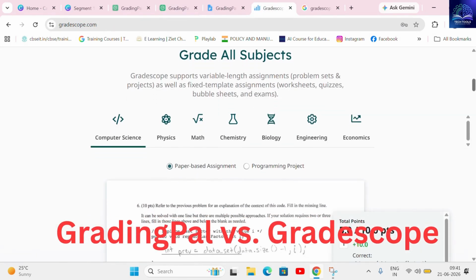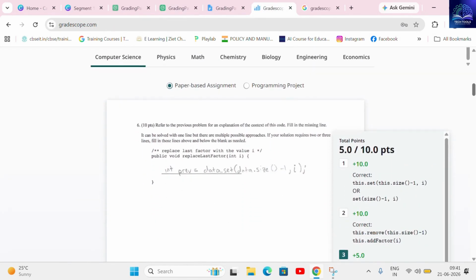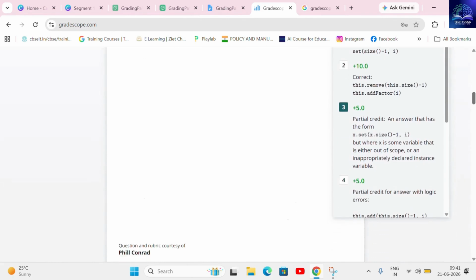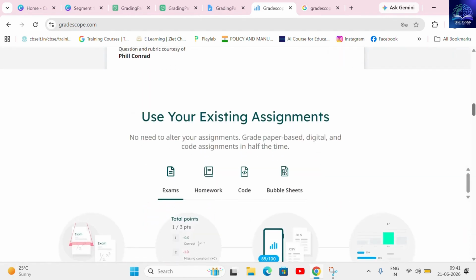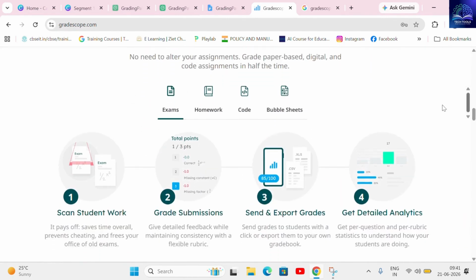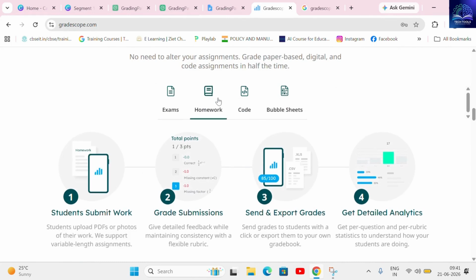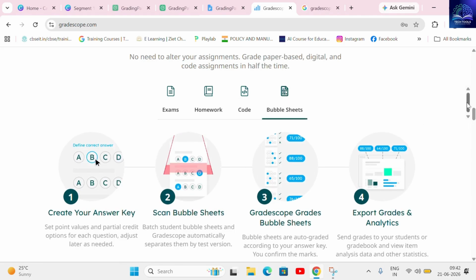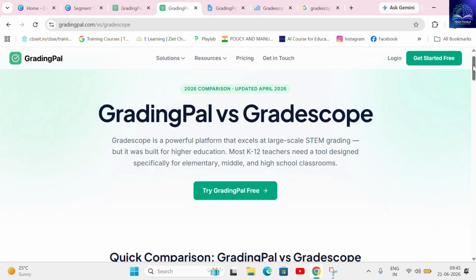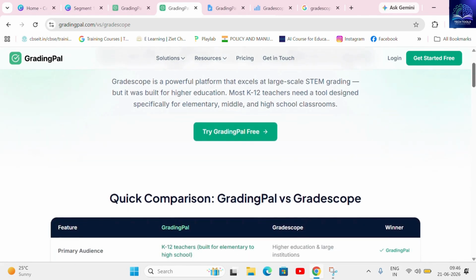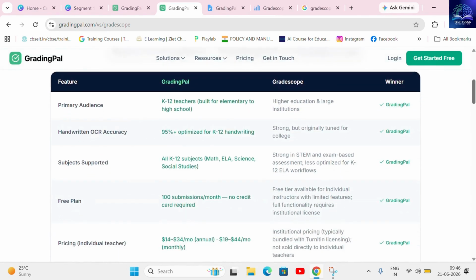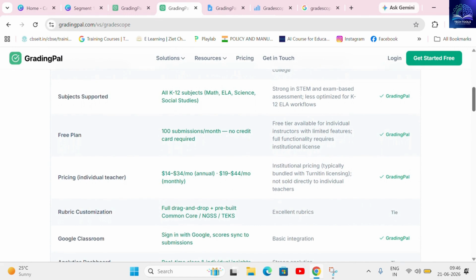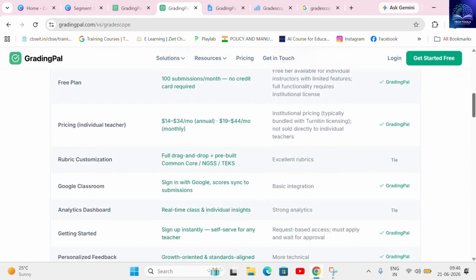Gradescope is a massive, incredibly powerful software tool, but it was built primarily for higher education. Think large-scale university chemistry or computer science exams. Its setup is complex and often too expensive for individual K-12 teachers. The difference, GradingPal is tailor-made for K-12 workflows. It is built around Common Core and NGSS frameworks out of the box, with an interface designed for a busy K-12 school teacher's schedule.